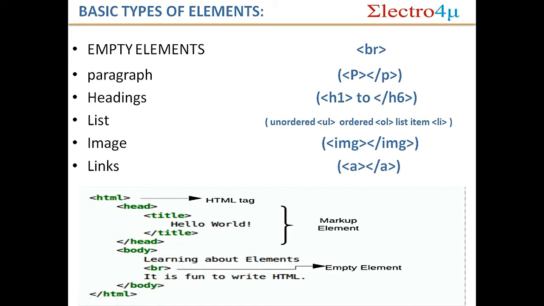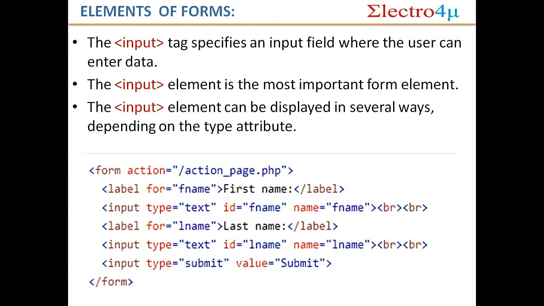And after that what did I teach? We learned input, in the sense when you make a form, or make a username page or password page or registration page, login page, those things. That time we use form, and under form we use label or input, both are used. Okay. So the input tag specifies an input field where the user can enter data.